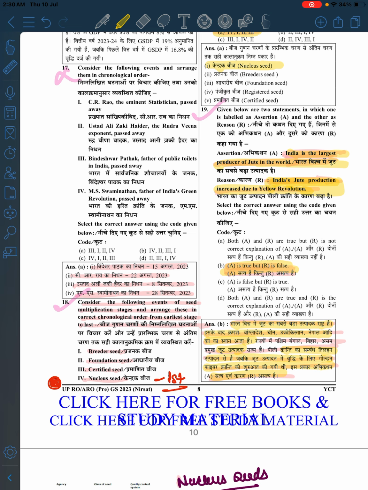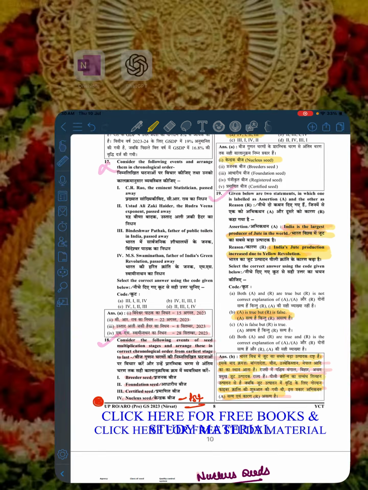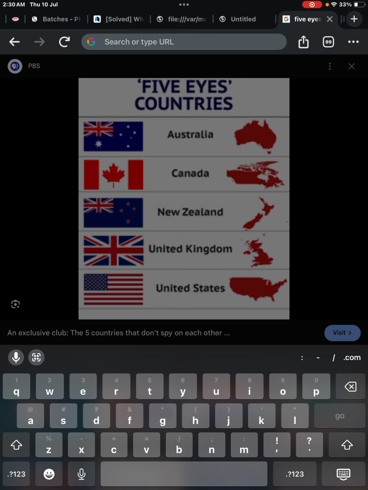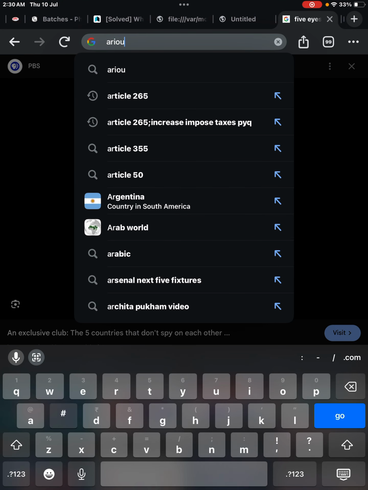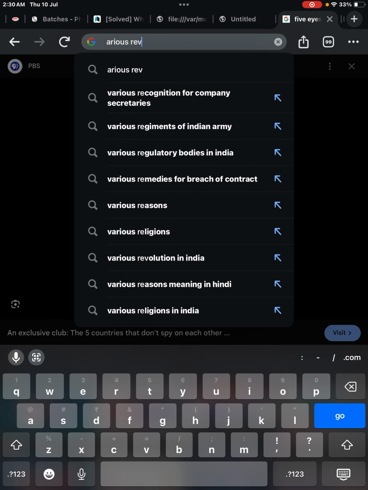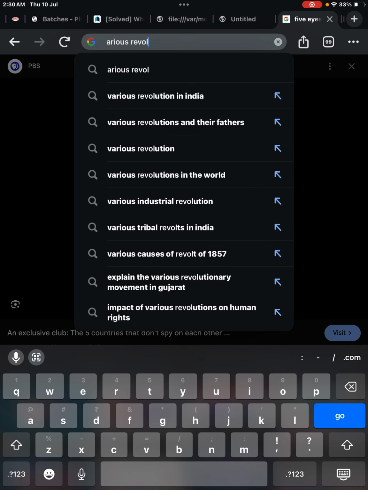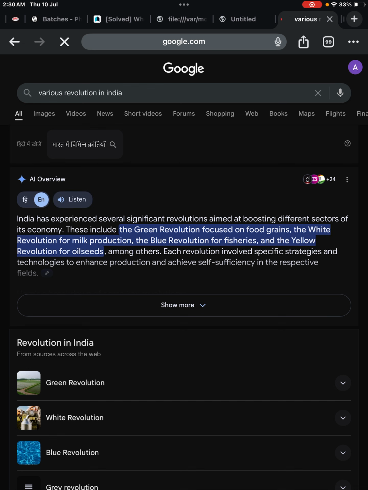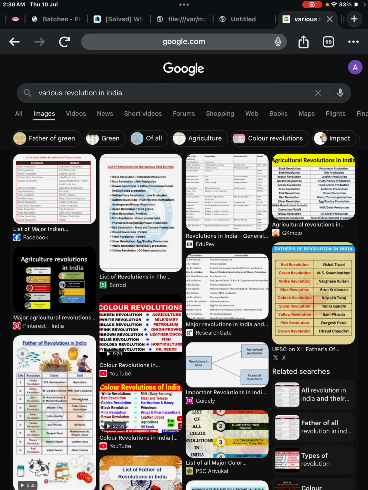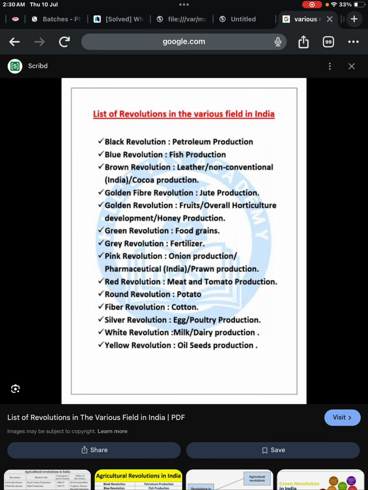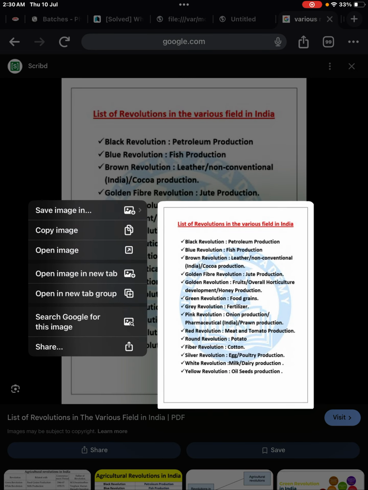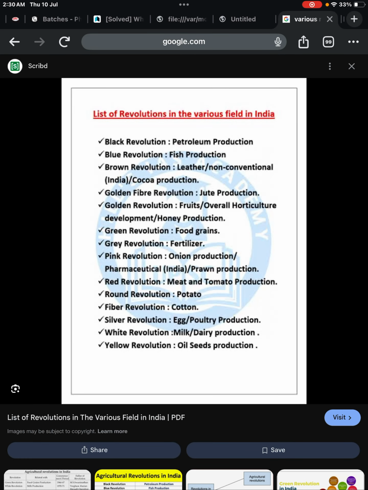So various types of revolutions are there, right? So let us copy it. So we have a list of revolutions. When you see the yellow revolution, where is it? Yellow revolution is for oilseeds. Okay.